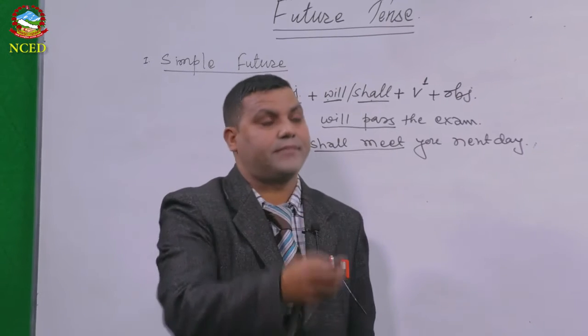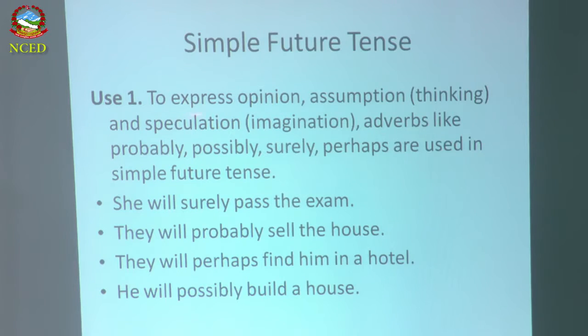Let's see use number 1. To express, which means to say, to explain, to interpret, to convey any opinion, assumption meaning thinking, or speculation meaning imagination, or prediction. Sometimes prediction can also be expressed by using adverbs like probably, possibly, surely, perhaps, which are used in simple future tense. Let's see the example. She will surely pass the exam.